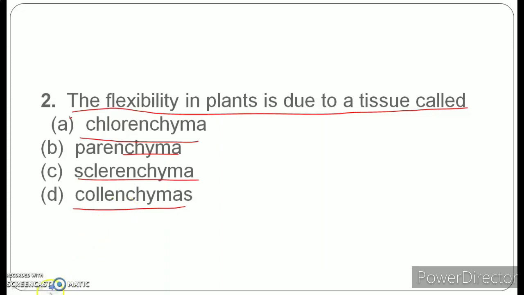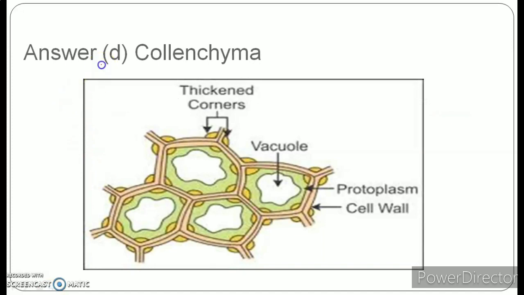Okay, the correct answer for this question is option D, that is collenchyma. Now students, you know very well that collenchyma is a living cell, but the important thing about these cells is that the cell wall gets thickened at the corners. Look here, the cell wall becomes a little thick, okay? Kindly look in the diagram.